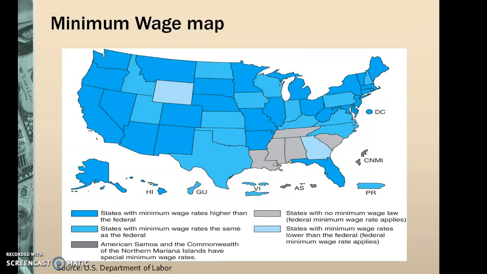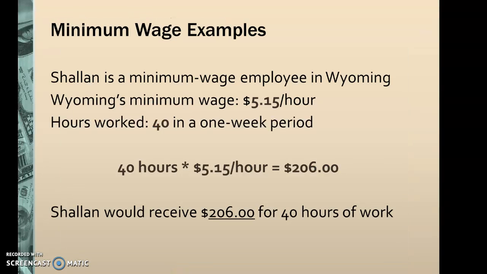States with higher than the federal minimum wage, which is that $7.25: as you notice, a bulk of it is on the West Coast. The cost of living is a lot more. And surprisingly, the state of Minnesota and the state of Illinois also do have higher minimum wages than the federal wage.